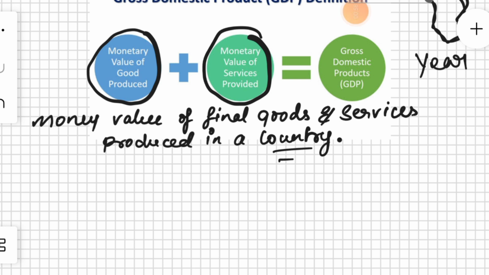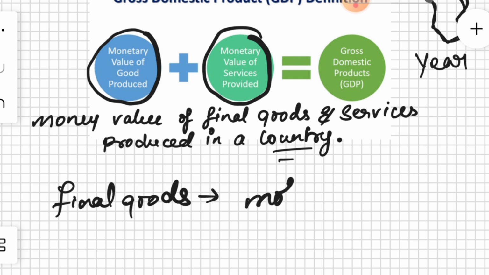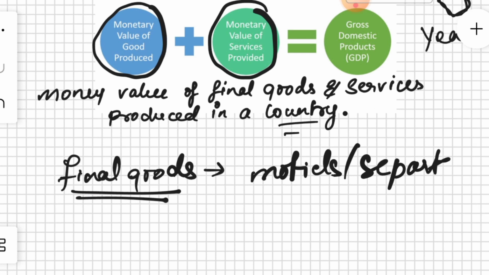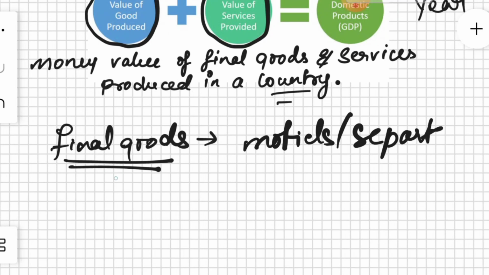Now, the meaning of the monetary value of final goods. When we talk about final goods, there are several goods that are produced in a country, be it sugar, be it rice, be it wheat, be it some electronic devices like mobiles, like speakers. All this becomes final goods that are produced in a country. So when we take into account, we take only the finished products and not the intermediate products.